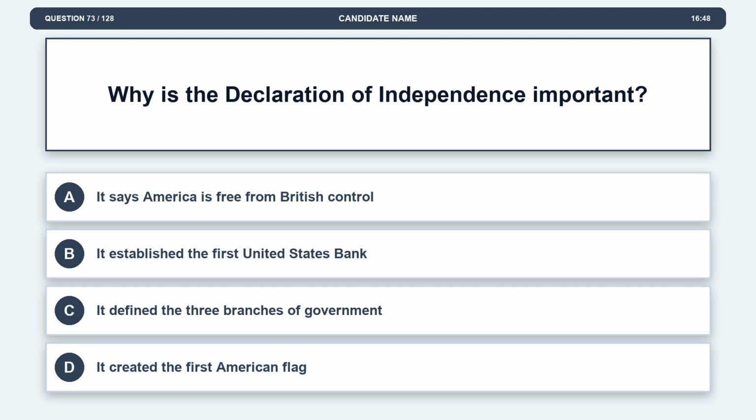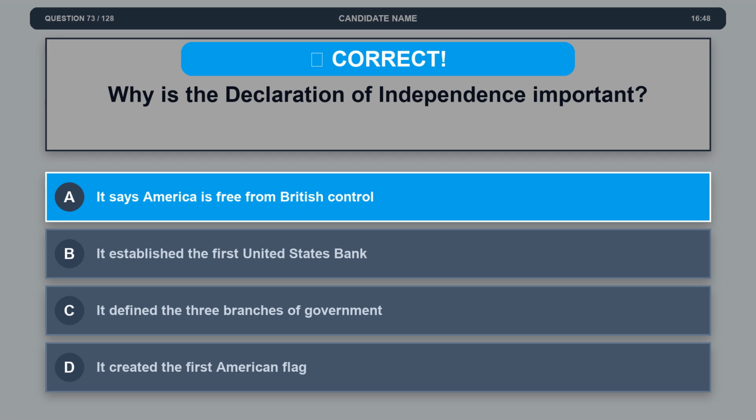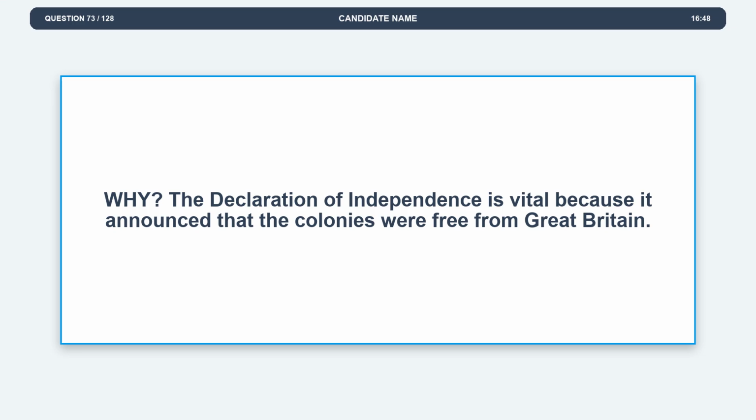Question 73. Why is the Declaration of Independence important? Option A. It says America is free from British control. Option B. It established the first United States Bank. Option C. It defined the 3 branches of government. Option D. It created the first American flag. The correct answer is option A. It says America is free from British control. Explanation. The Declaration of Independence is vital because it announced that the colonies were free from Great Britain.